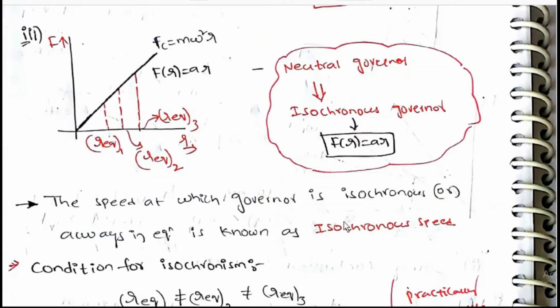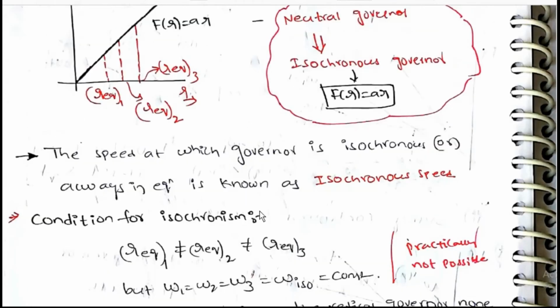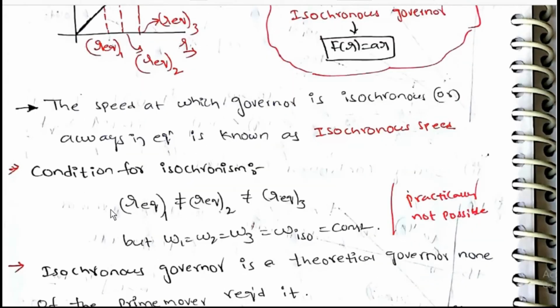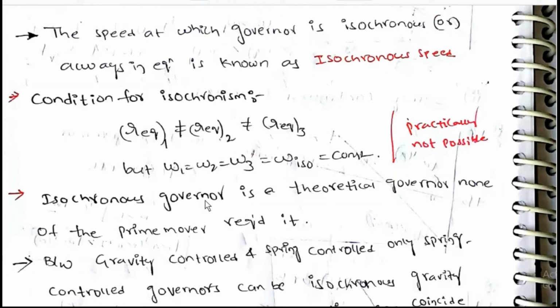Speed at which governor is isochronous or always in equilibrium is known as isochronous speed. Condition for isochronism: r equilibrium 1 not equal to r equilibrium 2 not equal to r equilibrium 3, but omega 1 is equal to omega 2 is equal to omega 3 is equal to isochronous speed, a constant. Practically not possible.